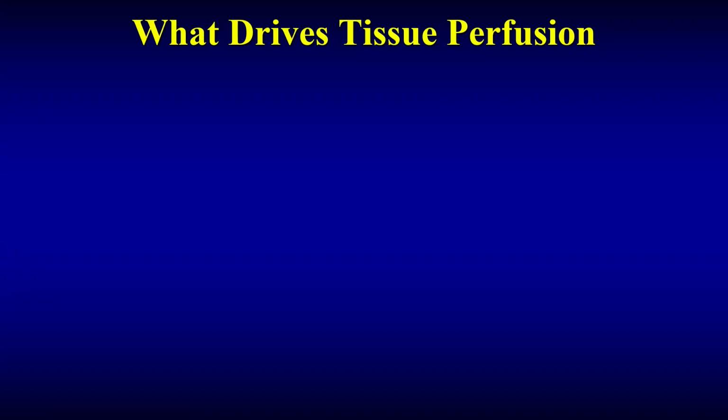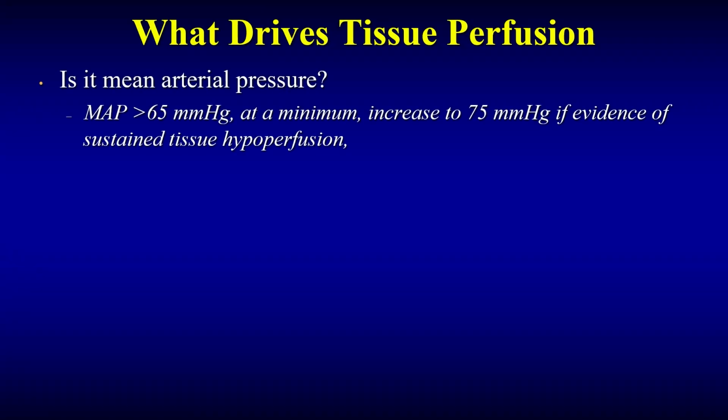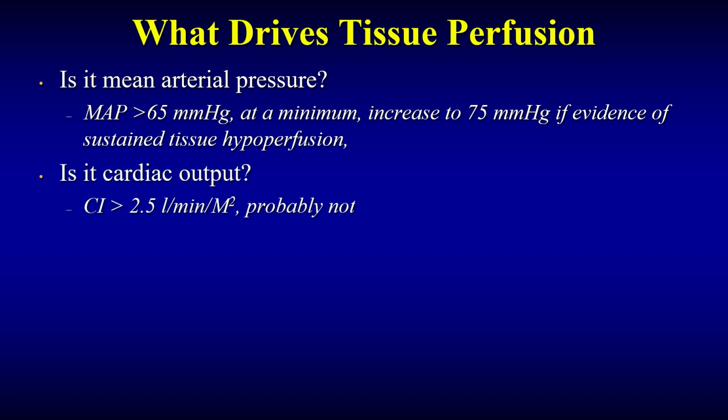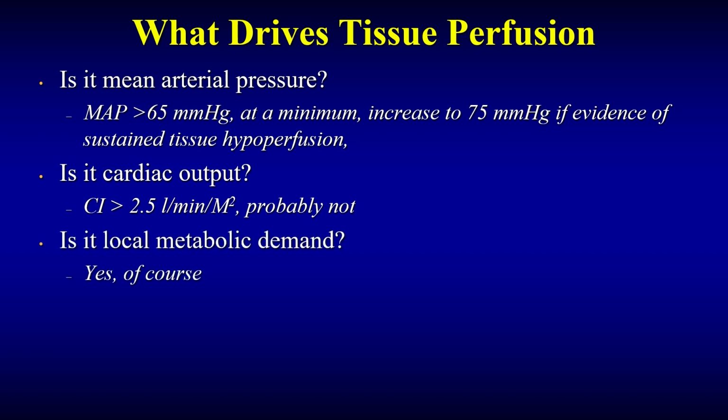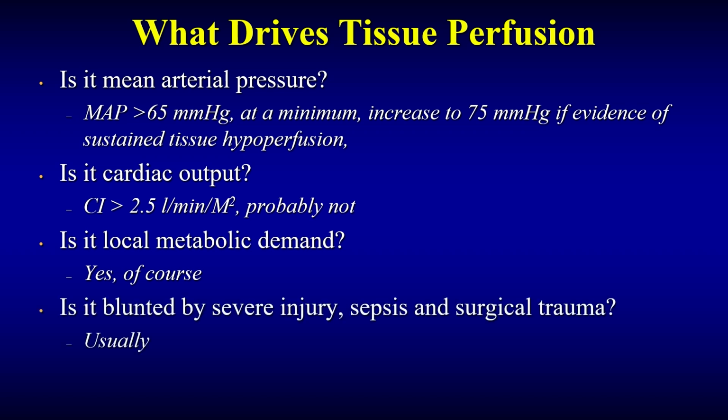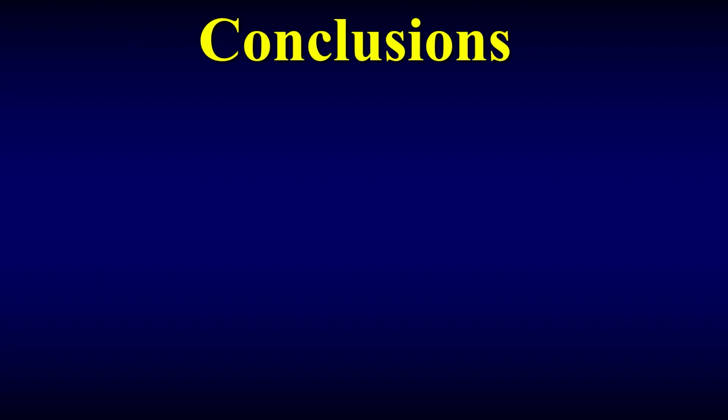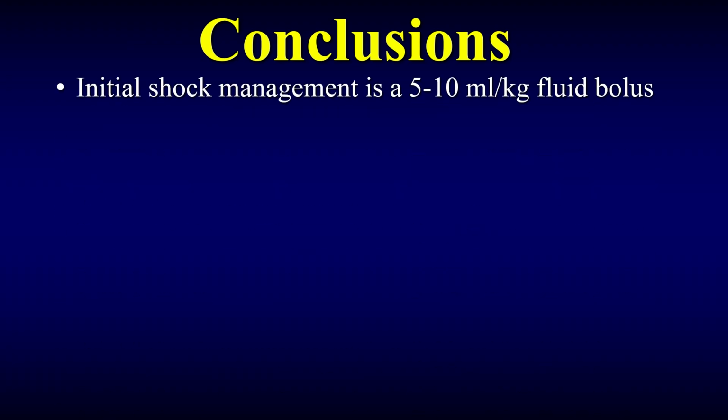So what drives tissue perfusion pressure? It's definitely not mean arterial pressure unless you're profoundly hypotensive. Is it cardiac output? No, because cardiac output is determined by the tissues. The cardiac output doesn't drive the tissues. Is it due to local metabolic demand? Of course, that's the whole reason you have the circulation. And is it blunted by severe injury, sepsis, and surgical trauma? Usually.